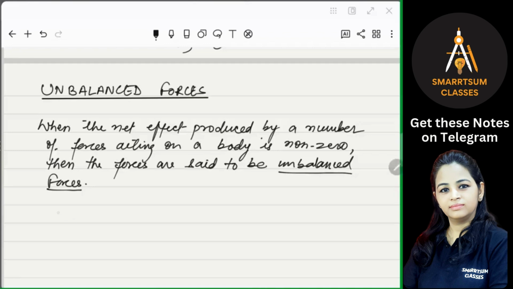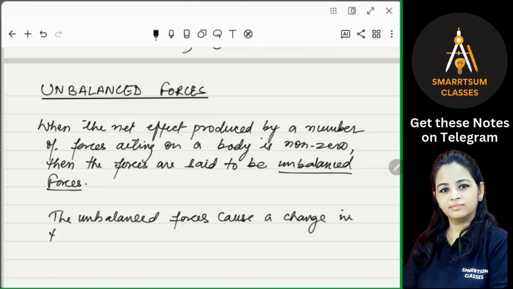So write down: unbalanced forces cause a change in the state of rest or of uniform motion of a body.